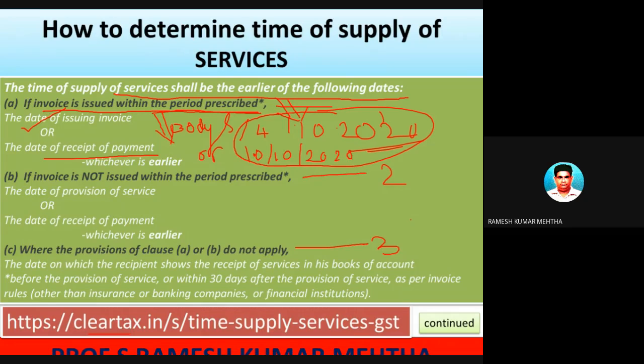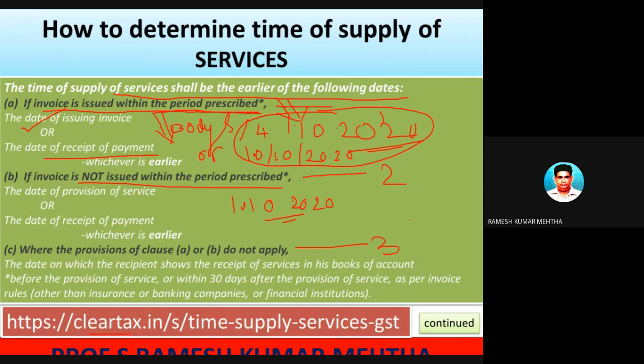Now, similarly, if the invoice is not raised within the prescribed period of time, it may so happen that you were supposed to raise it on 1/10/2020, but the supplier of services has not issued or raised the bill or the invoice towards the service rendered.